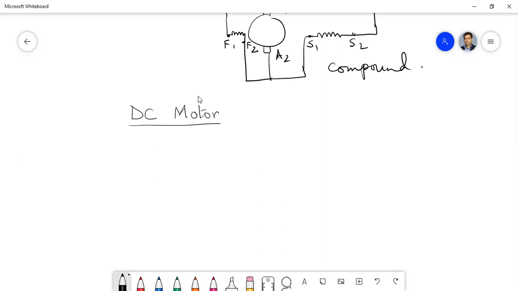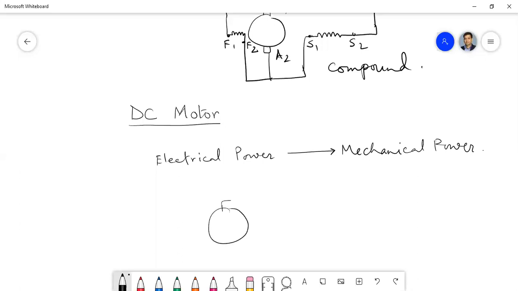So one thing we have understood: in a DC motor, electrical power gets converted into mechanical power. Now, how can we represent electrical power in case of a DC machine? In a DC machine, what is the input? Suppose you have a DC machine, like the generator.